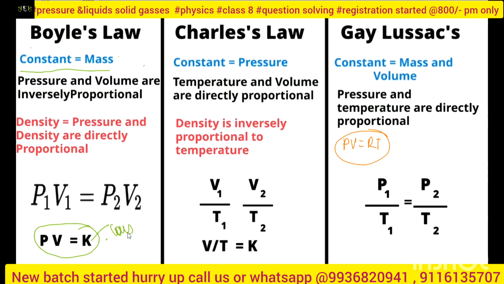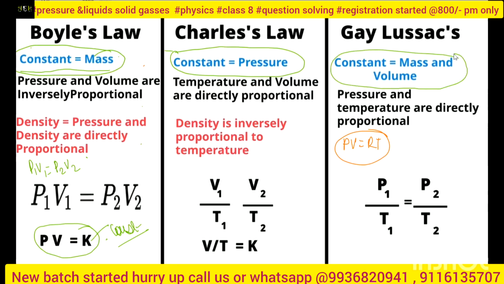K is your constant. So when something is constant, what will I do? P1 V1 is equal to P2 V2, because this is a constant quantity, right? So they are saying that pressure and density are directly proportional. Okay, now Charles's law. Charles's law says pressure is constant, Boyle's law has mass constant, and Gay-Lussac's law has mass and volume both constant.